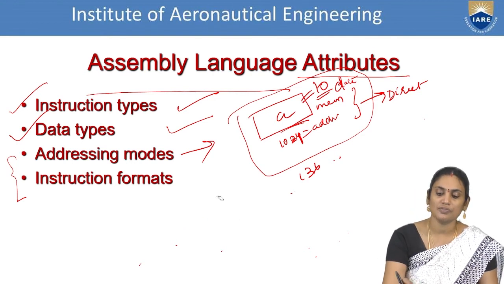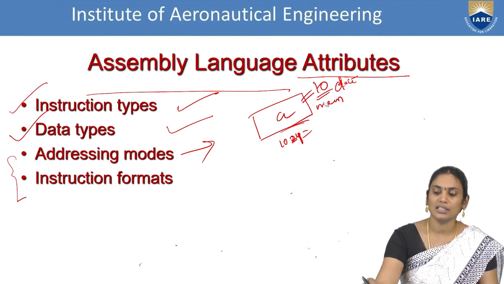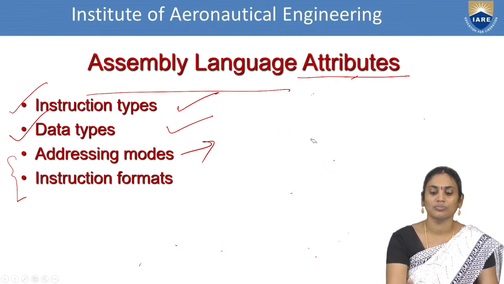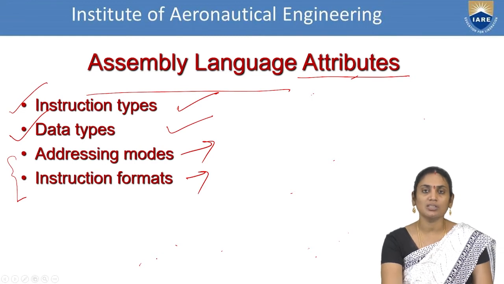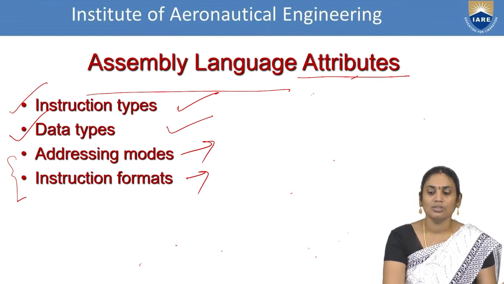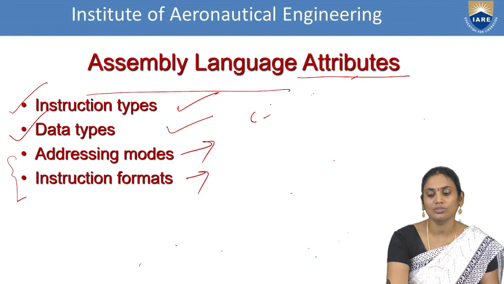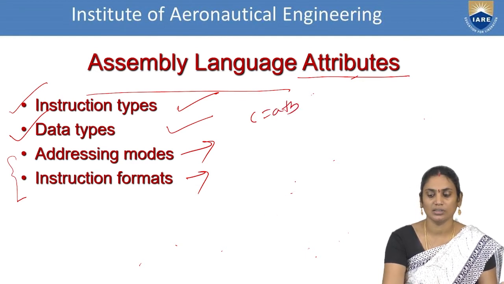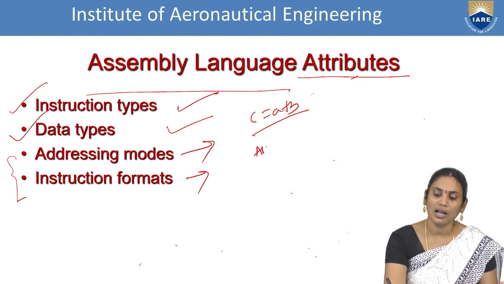We have so many other classifications for this, so we'll see this in the next session. So this is just an idea about the addressing modes. And when it comes to the instruction formats, how do you represent the data? So you are saying that you are giving C is equals to A plus B. Now how it is represented is the major concern. So I'm writing this code as add A comma B.